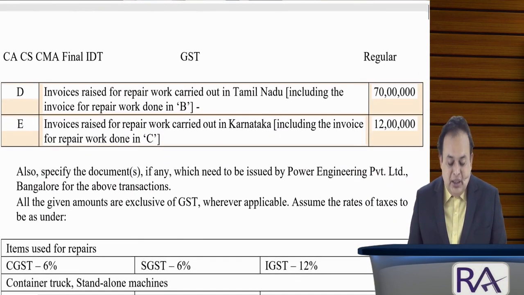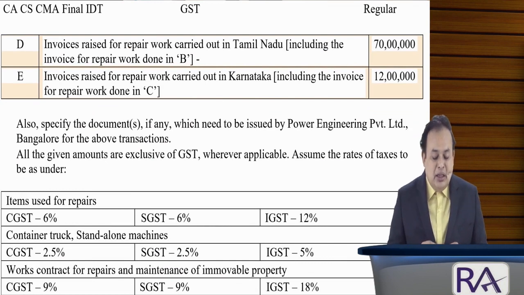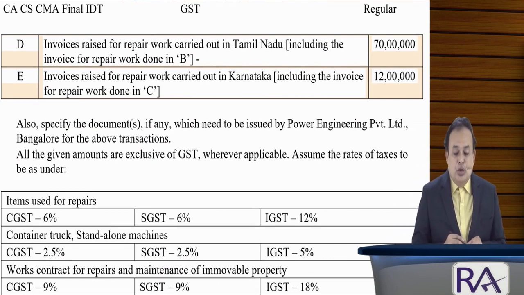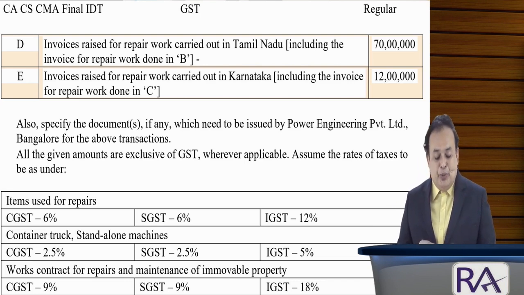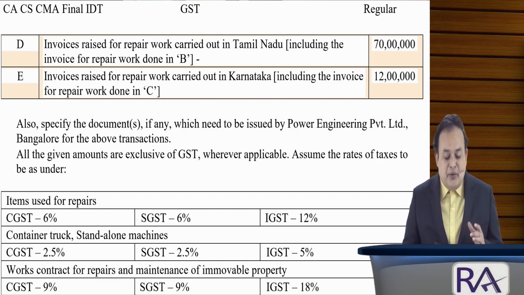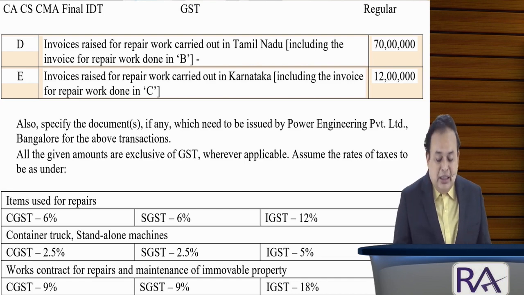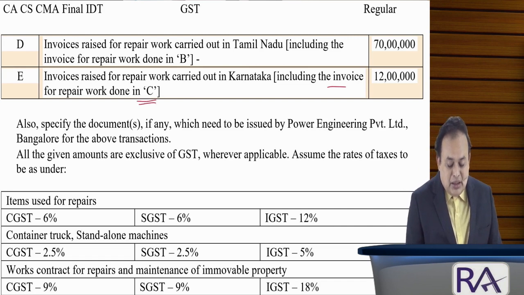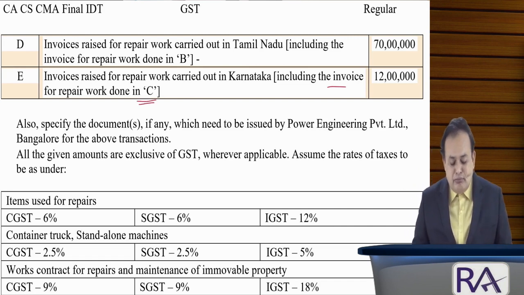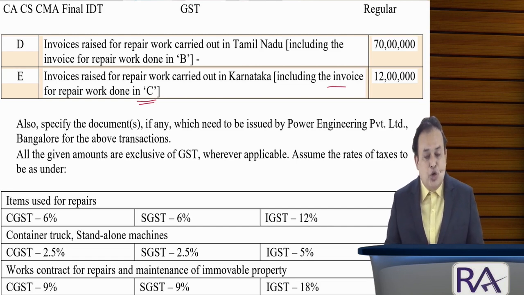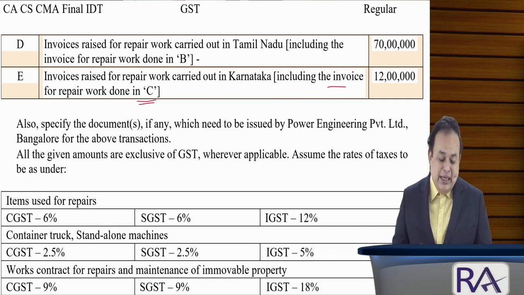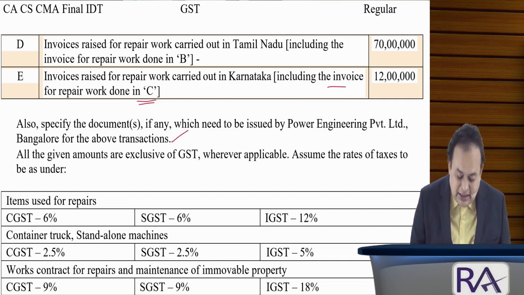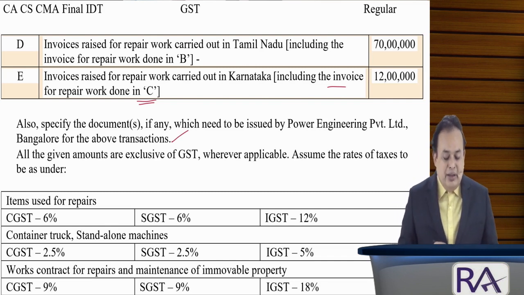Point number D: invoice raised for repair work carried out in Tamil Nadu, including the invoice for repair work done in B, is 70 lakh rupees. E: invoice raised for repair work carried out in Karnataka, including the invoice for repair work C, 12 lakh rupees. Also specify the documents, if any, which need to be issued by Power Engineering Private Limited, Bangalore, for the above transaction. All the given amounts are exclusive of GST.